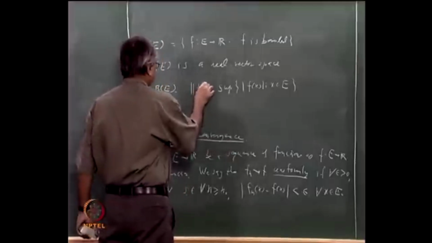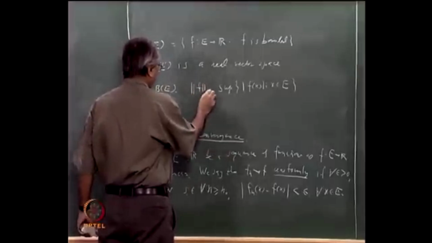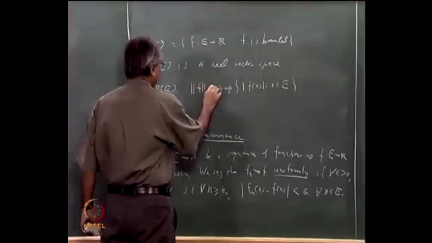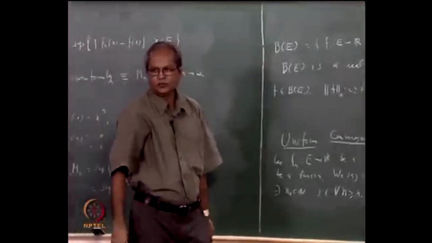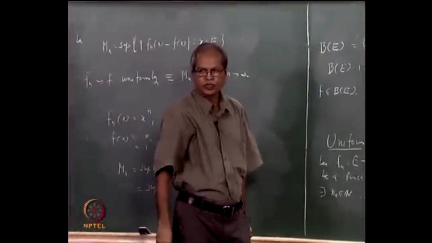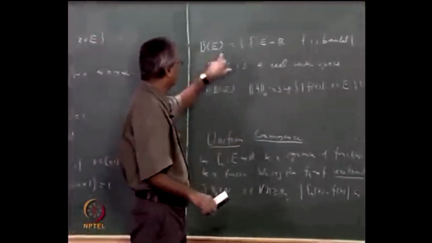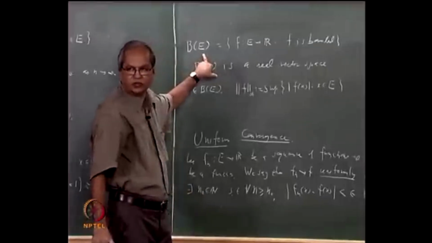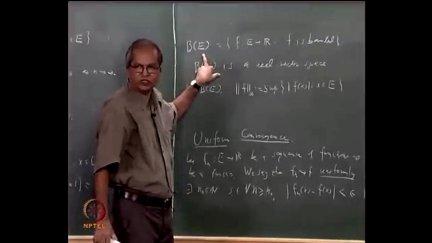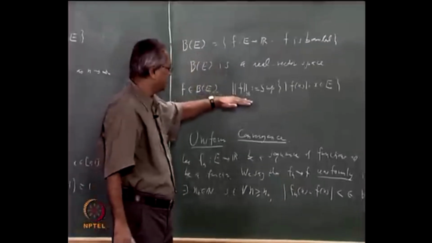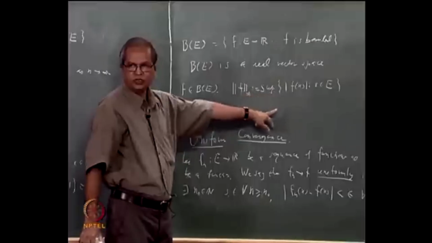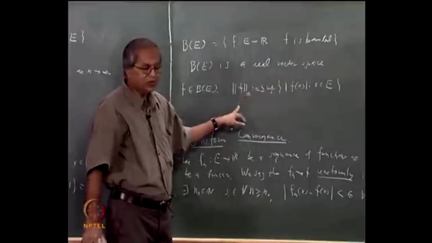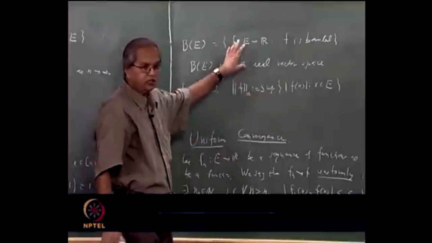This is read as norm. We have defined this earlier. Norm with suffix infinity is defined as the supremum of mod f(x) where x in E. Then this is a norm on this vector space. What is the meaning of this? There are several properties of a norm which we discussed in one of the earlier classes, namely that this is always bigger than or equal to 0, and this is equal to 0 if and only if f is 0. f is 0 means it is the constant function 0.